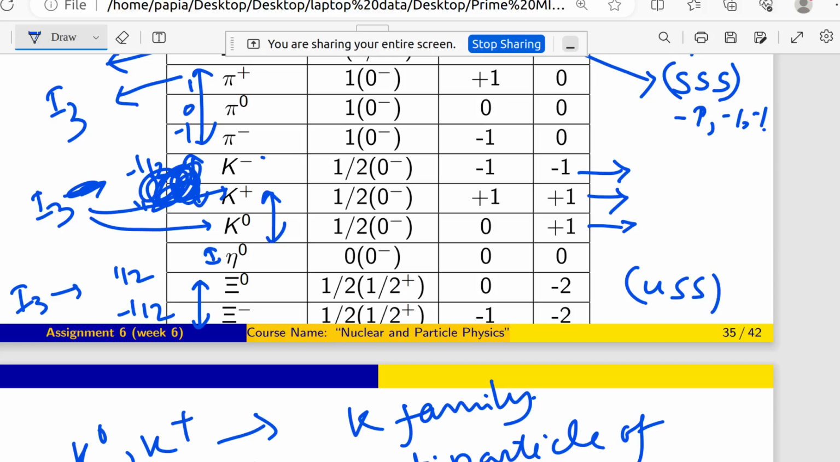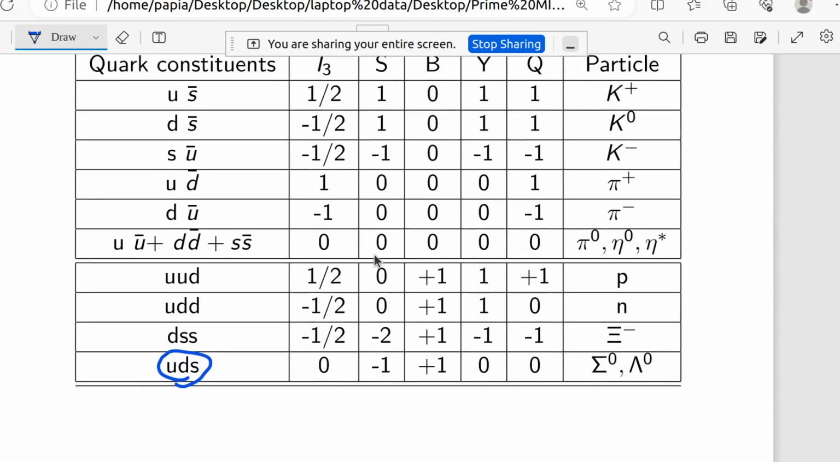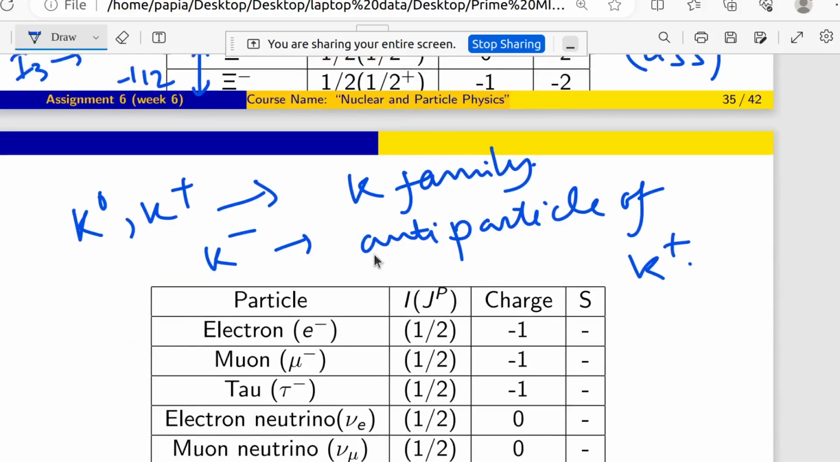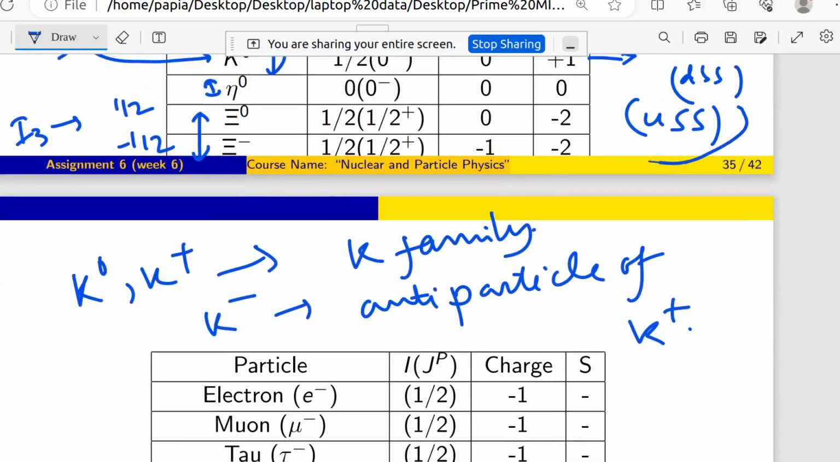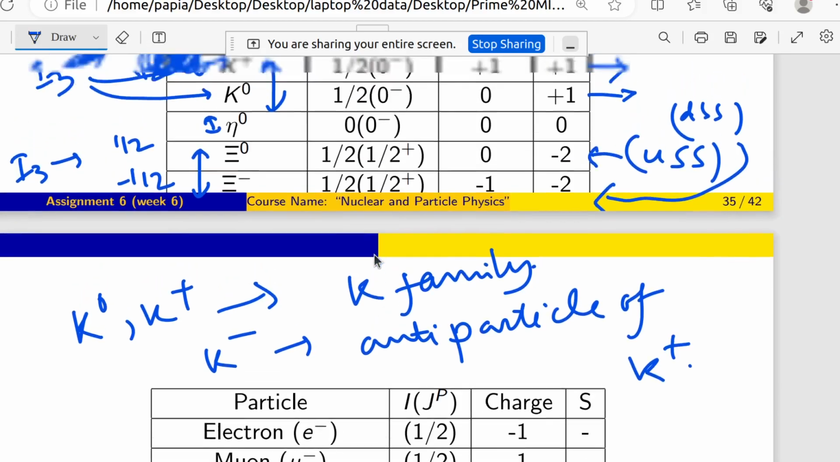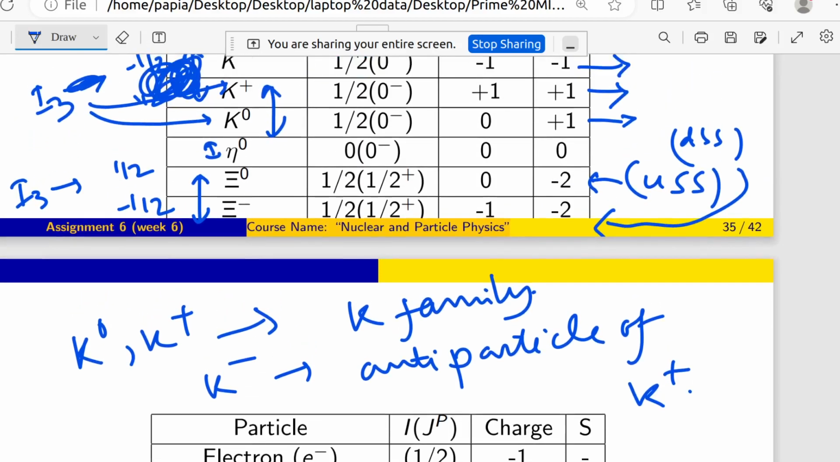Is it correct? One is USS, one is DSS, like that. I hope so. Xi minus is DSS, and yes, good. So this one is DSS and this one is USS. So you can see here that there are two types of S. So that means as a whole the strangeness number will be minus 2.